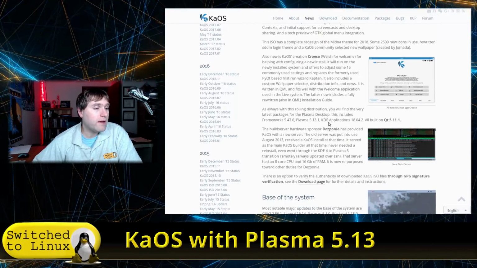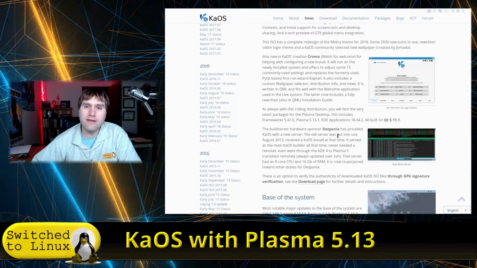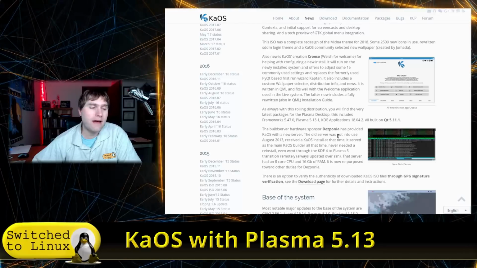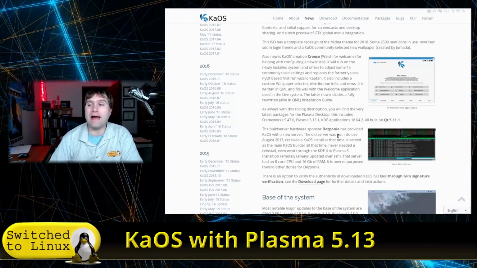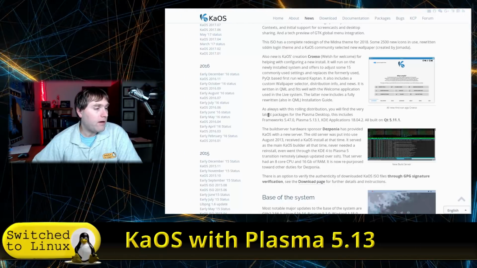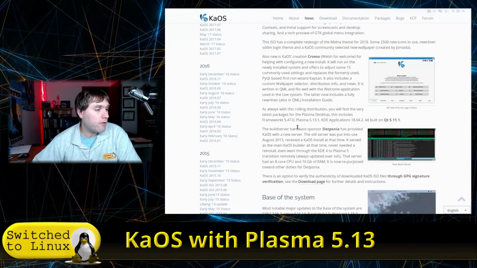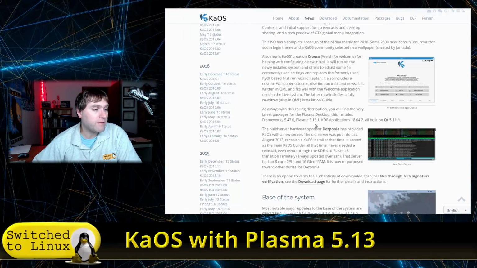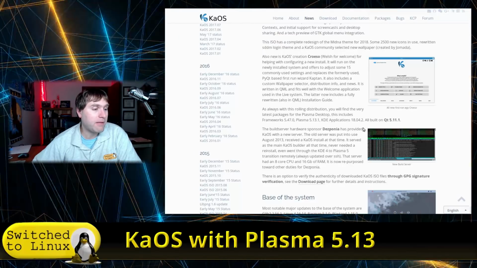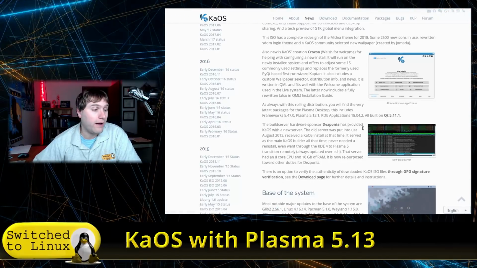So it is a rolling distribution, so you need to be aware of that. If you need to have deep stability, you may not want to have this because you're always going to get the latest packages right when they are out. So right now, this guy has Frameworks 5.47.0, Plasma 5.13.1, KDE Applications 18.04.2, and Qt 5.11.1.